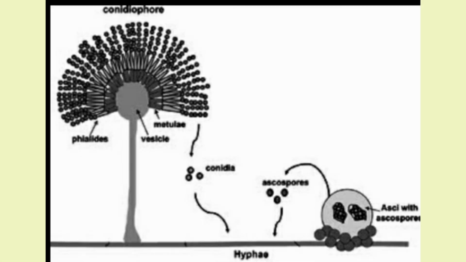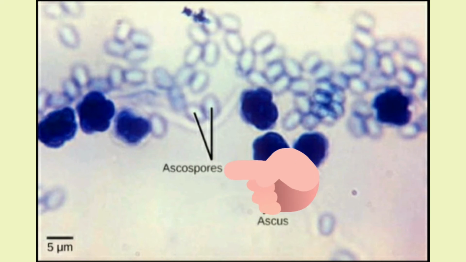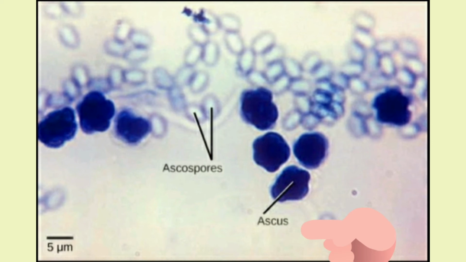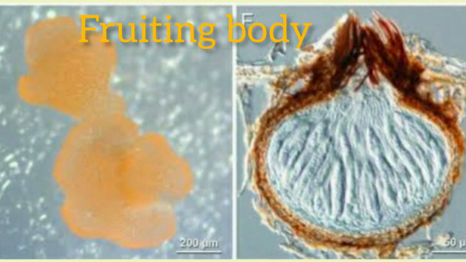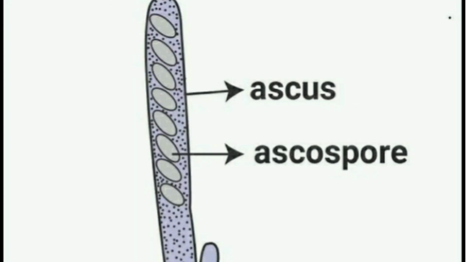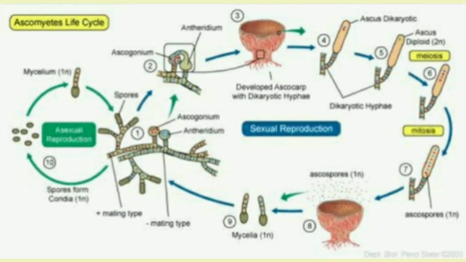The sexual spores are called ascospores that you can see here in the diagram. They are endogenously produced in the sac-like structure called ascus, plural asci. These asci are arranged in different types of fruiting body called ascocarp. Each ascus bears 4 to 8 ascospores, sometimes even numerous. Sexual reproduction occurs by gametangial contact.